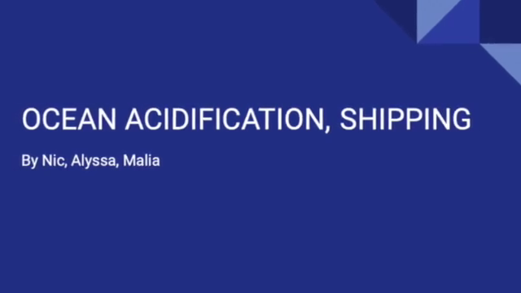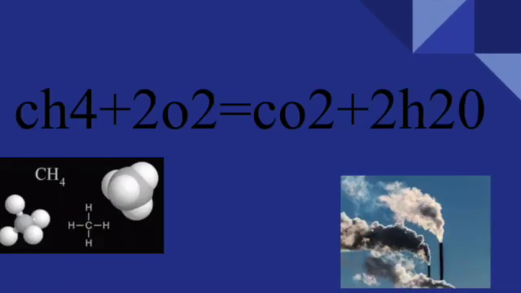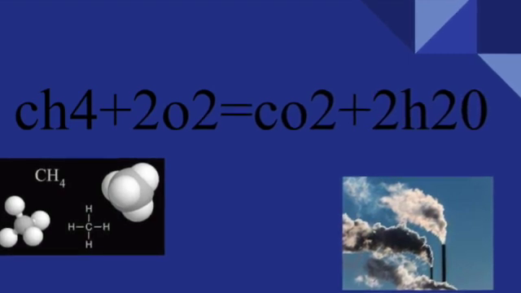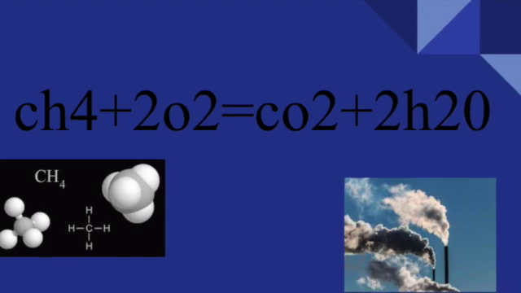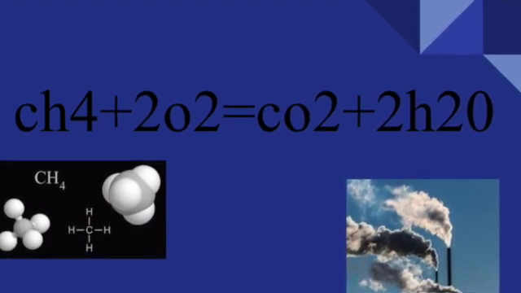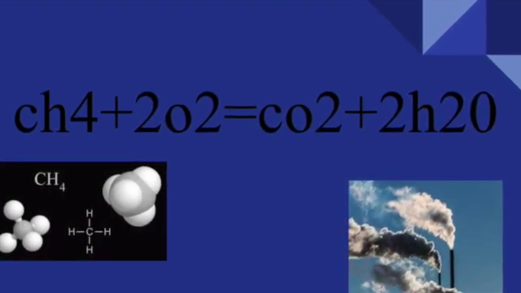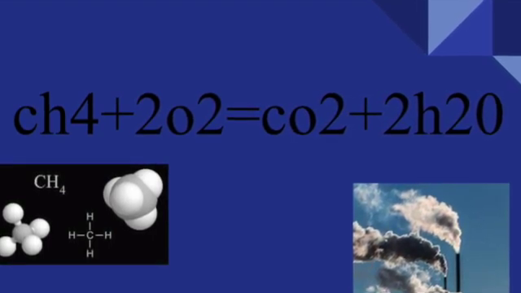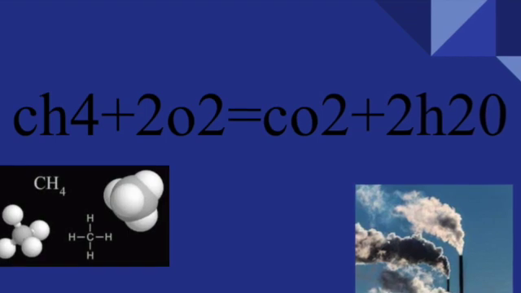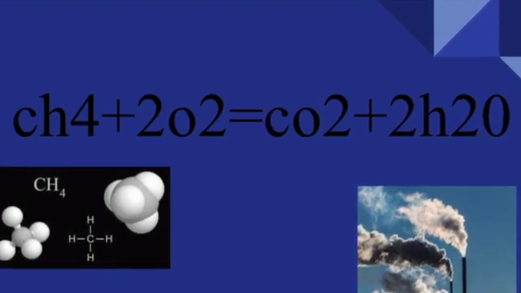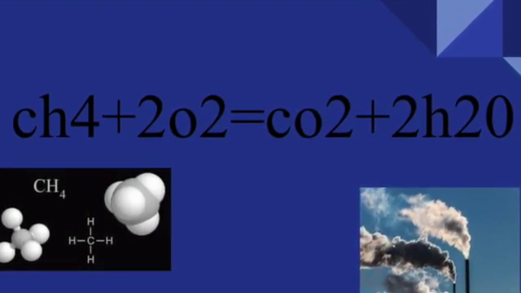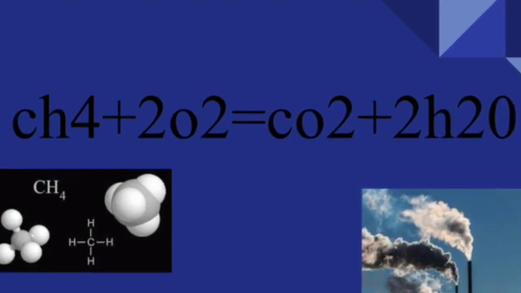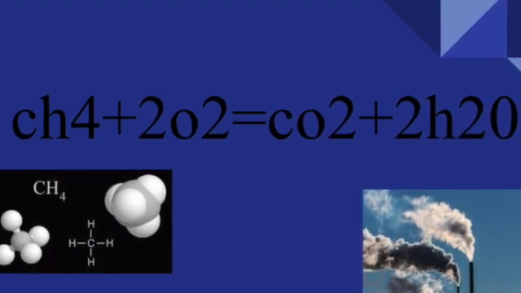Ocean acidification and shipping. Our project is focused on ocean acidification in relation to shipping, which is why for our chemical reactions we focused on the combustion of methane and petroleum. For methane, the chemical reaction is CH4 + 2O2 = CO2 + 2H2O. When methane burns in the air, it has a blue flame. In significant amounts of oxygen, methane burns to give off carbon dioxide and water. When it undergoes combustion, it produces a great amount of heat, which makes it a very useful fuel source.